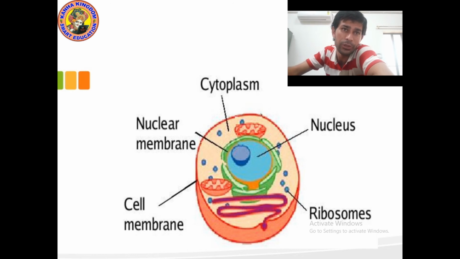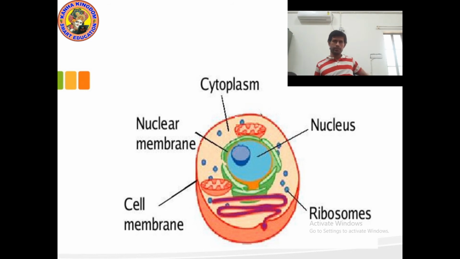Okay kids, look at this picture. This is our cell, and you can see different parts in the cell. Cytoplasm, which is in yellow color, is a jelly like substance. The nucleus, I have already explained, is a very important organelle of the cell.